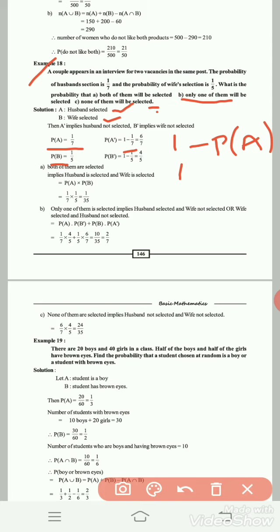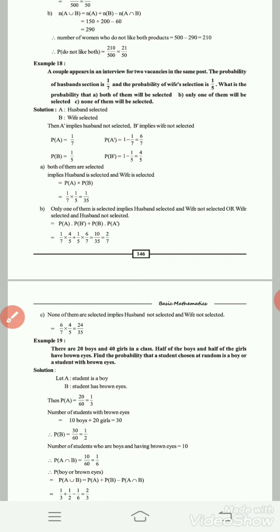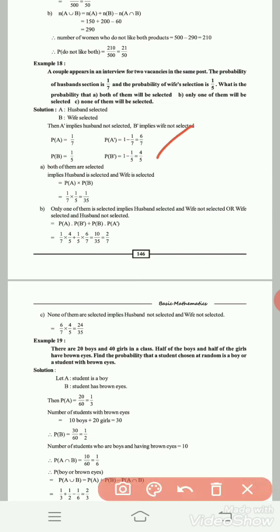Similarly, P of B dash is 1 minus P of B, 1 minus 1 by 5 is 4 by 5. Now, you know the values of P of A, P of A dash, P of B, P of B dash.